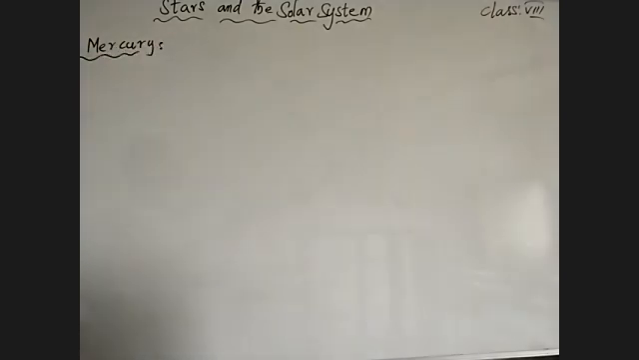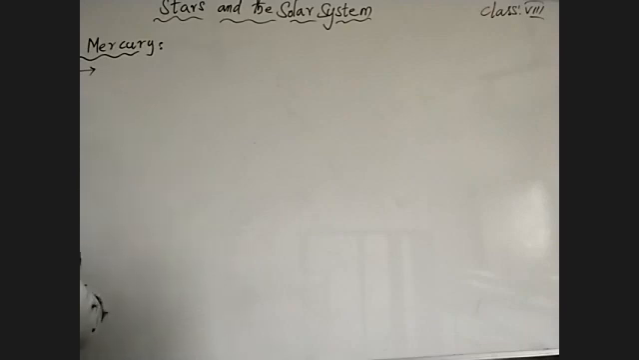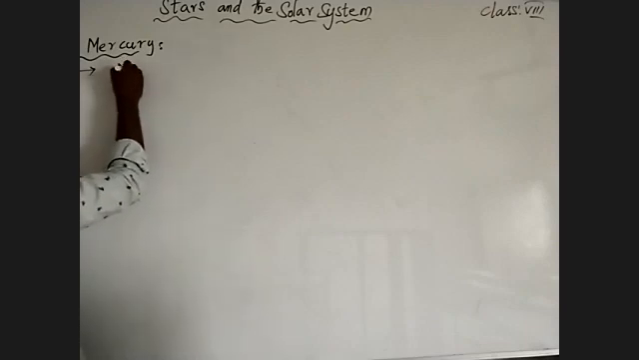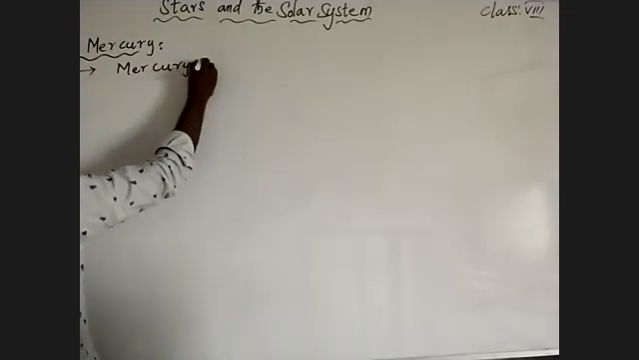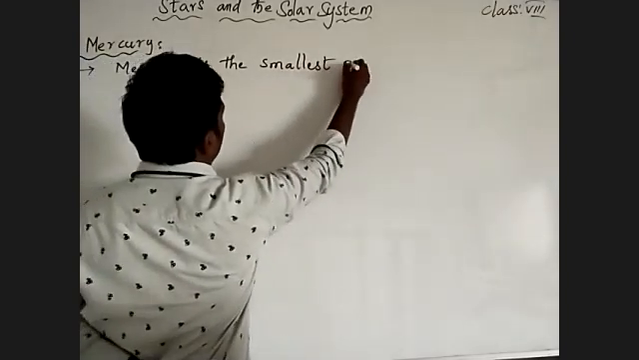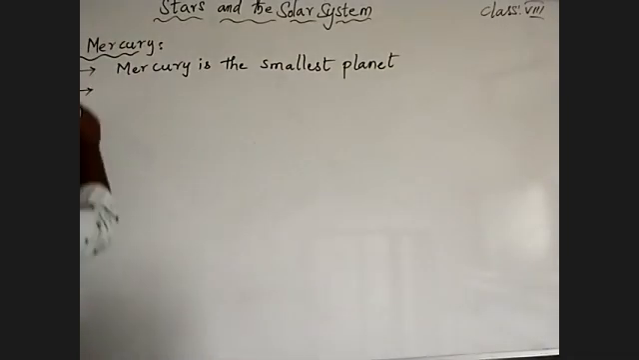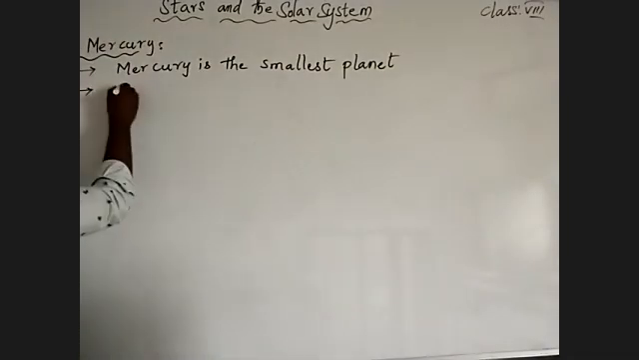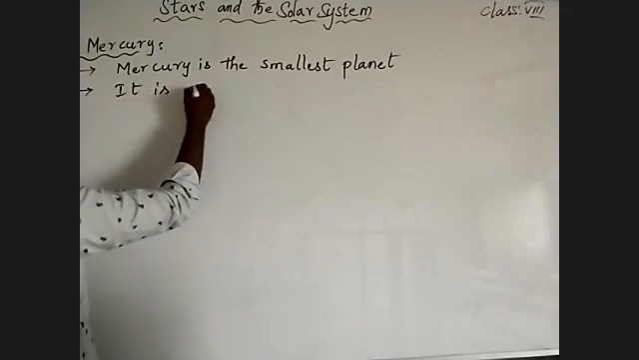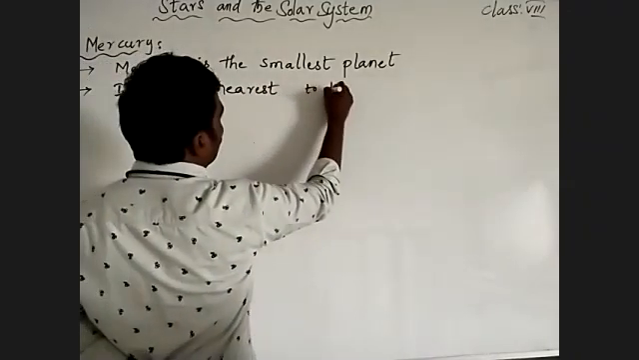Mercury is the first planet from the sun in our solar system. It is the closest to the sun. What are the properties you learn for that? See here, we are talking about Mercury. So Mercury is the smallest planet. Mercury is the smallest planet in our solar system. It is the nearest to the sun.